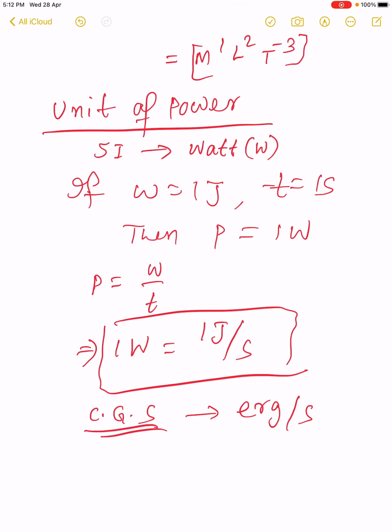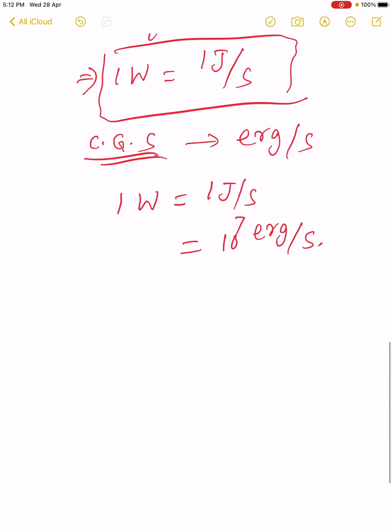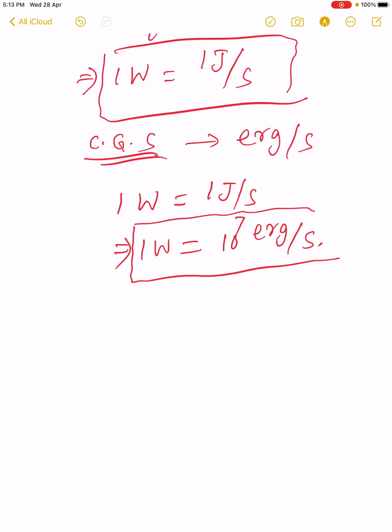So work by time, that is the unit of power, is erg per second in CGS unit. 1 watt may be written as 1 joule per second. As we know, 1 joule is 10 to the power 7 erg, so it is 10 to the power 7 erg per second. This is the relation between the SI unit and CGS unit of power.